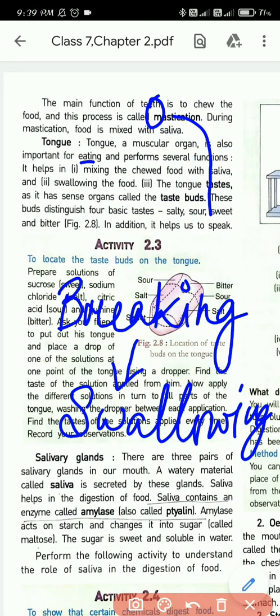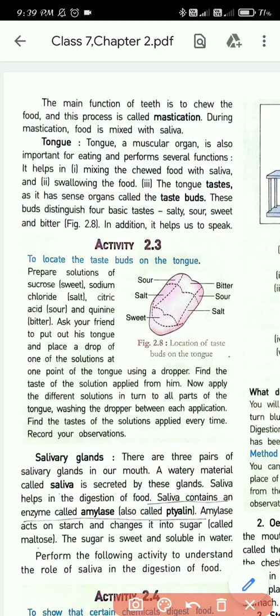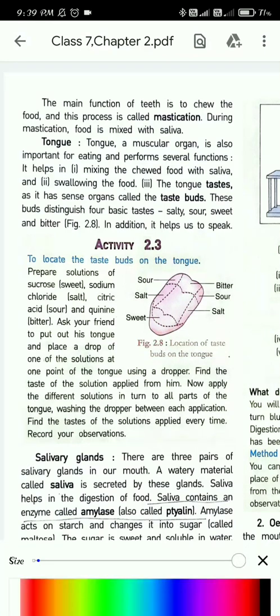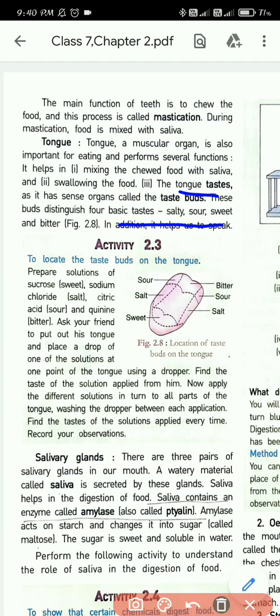Next, what does the tongue do? The tongue tastes, as it has sense organs called taste buds. It is one of the most important and unique things the tongue has. Because of the tongue, we are able to know the four basic tastes. What are the four basic tastes? Salty, sour, sweet, and bitter. In addition, it also helps us to speak. So can you see, the tongue is very helpful.